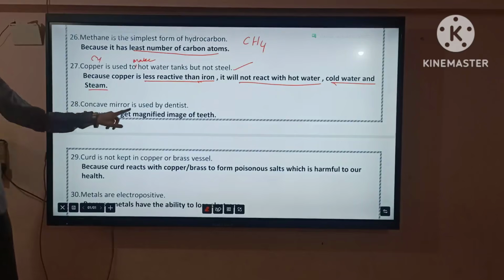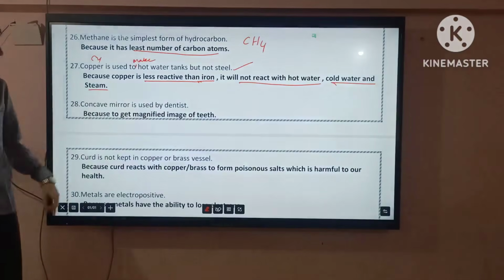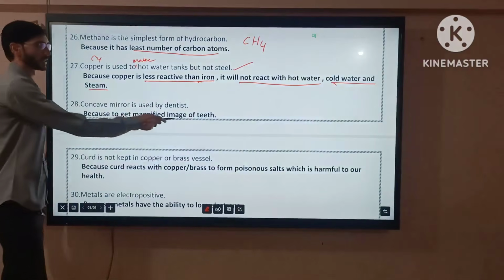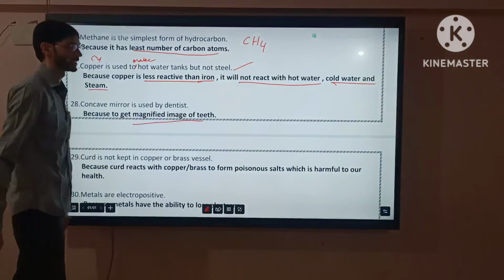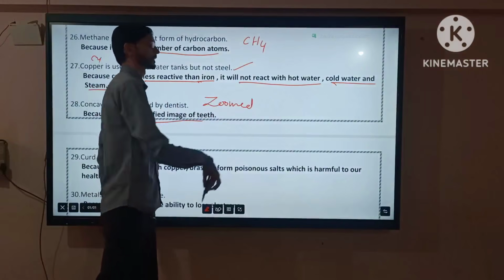Now, a concave mirror is used by dentists because you get a magnified image of teeth. Magnified means larger. Right?